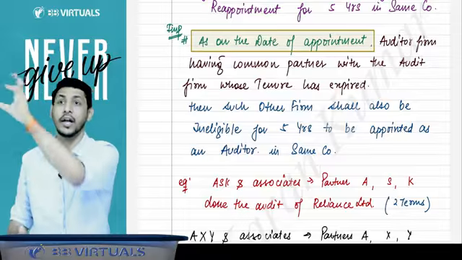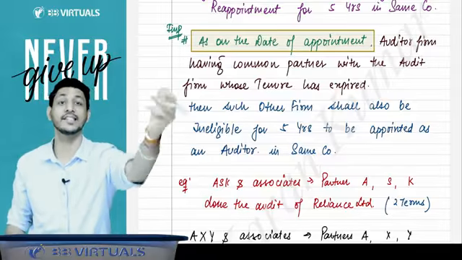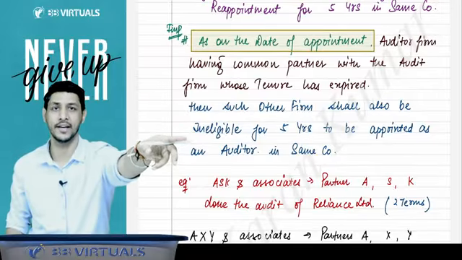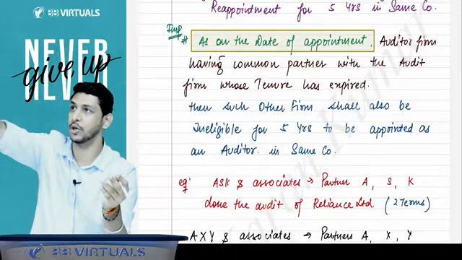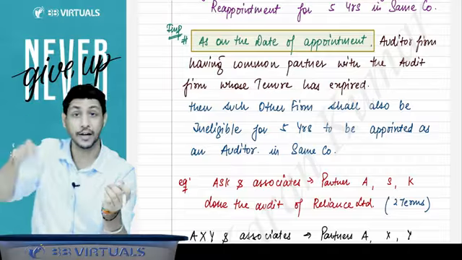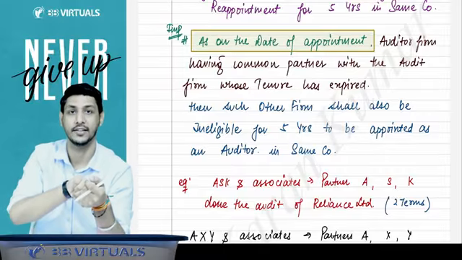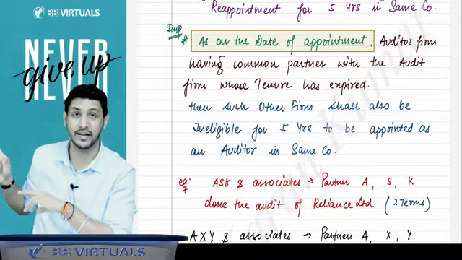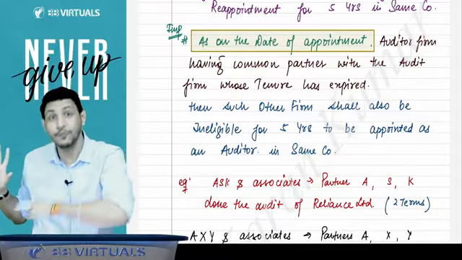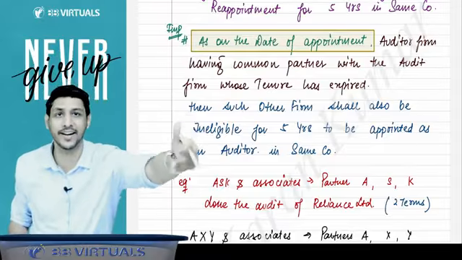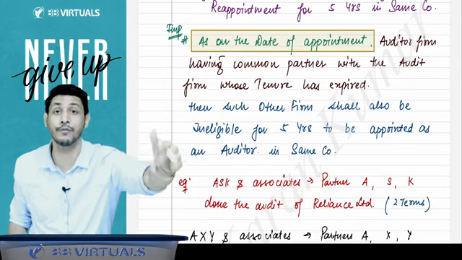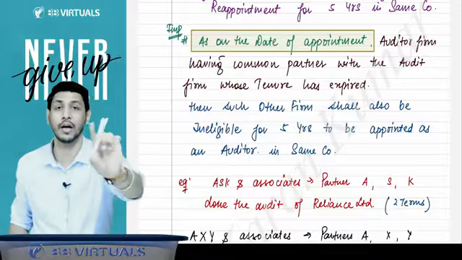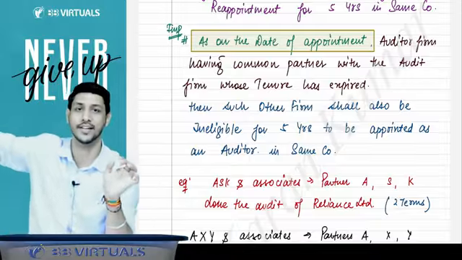Got it, sir. Now Reliance is proposing some other firm, KK and Associates, and there are only 2 partners, A and B. Whether KK and Associates is eligible to be appointed? Yes. But if, as on the date of appointment, the retiring firm was having 5 partners, and any of those 5 partners is also a common partner in the new firm, then this new firm will also be disqualified for 5 years. This new firm KK and Associates will not be appointed in Reliance as an auditor.